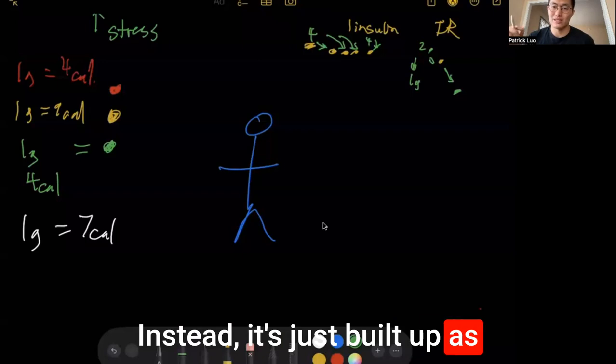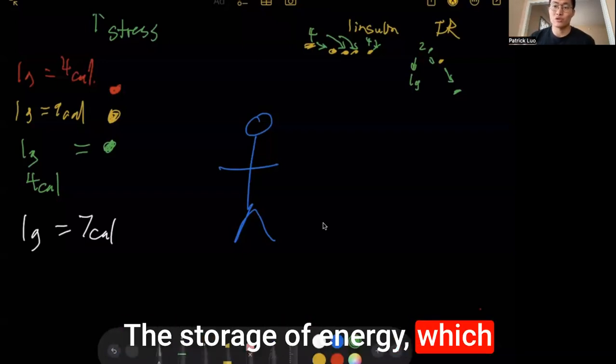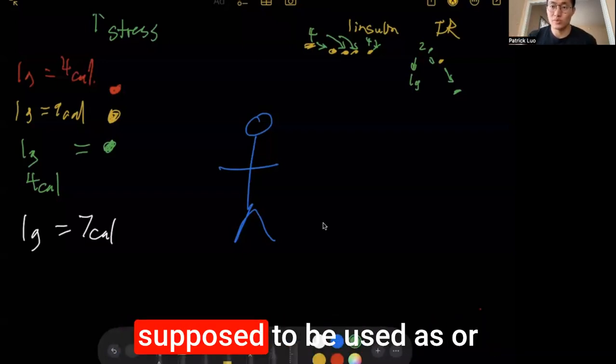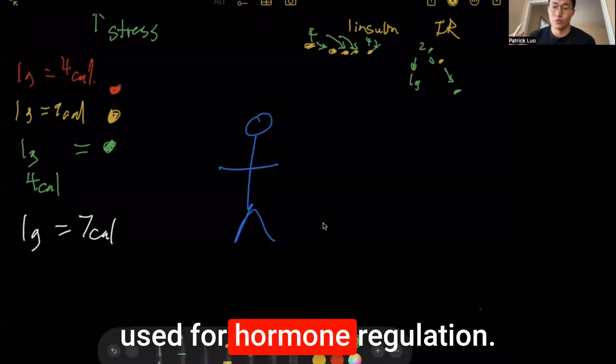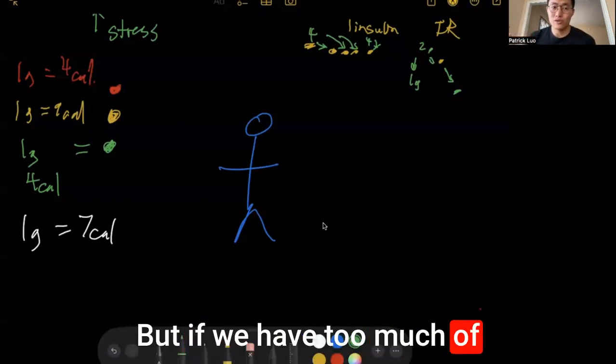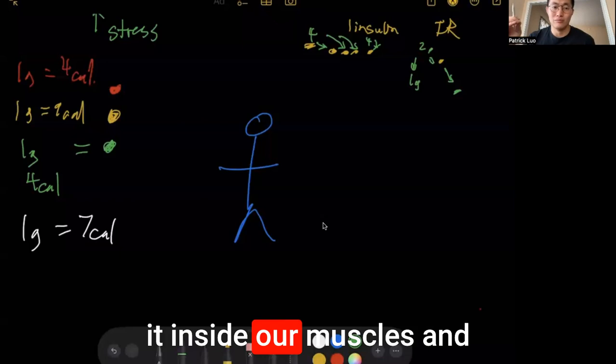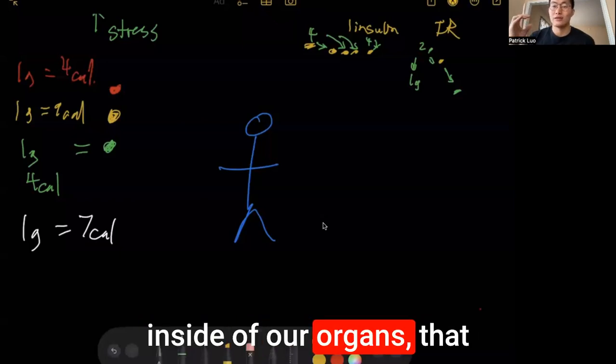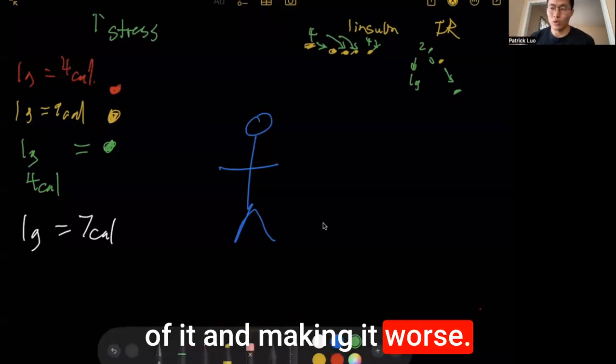Instead, it's just built up as the storage of energy, which is what our fat cells are supposed to be used for, or used for hormone regulation. But if we have too much of it inside our muscles and inside of our organs, that could prolong the effects of it and make it worse.